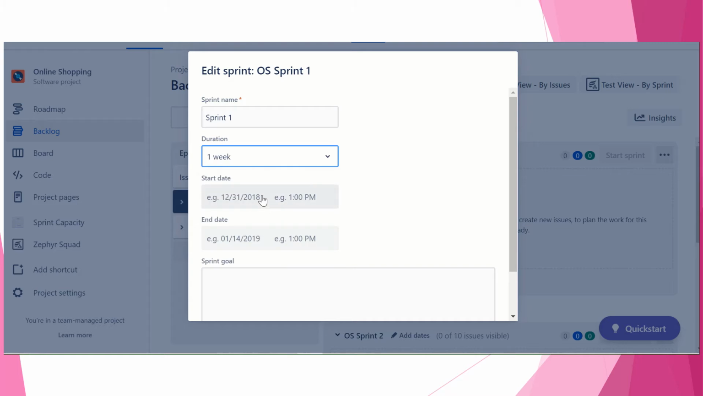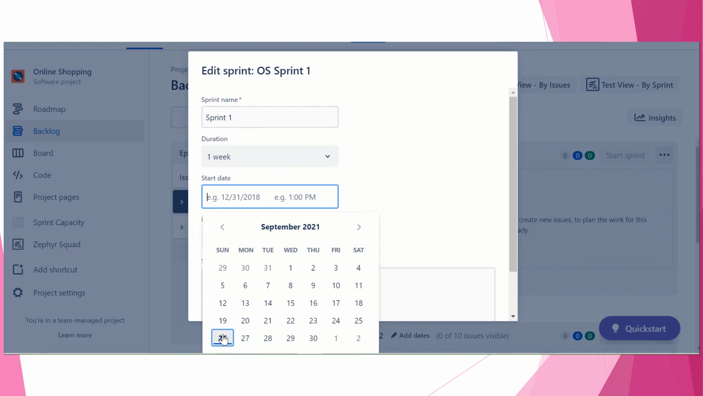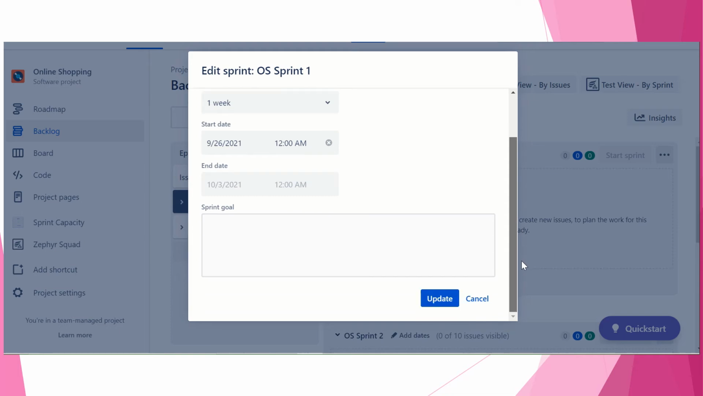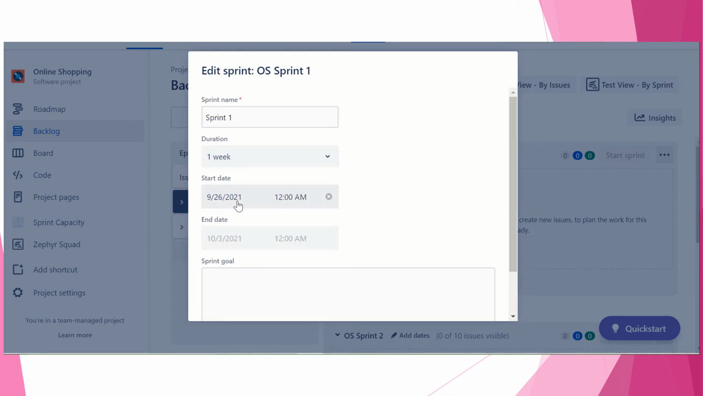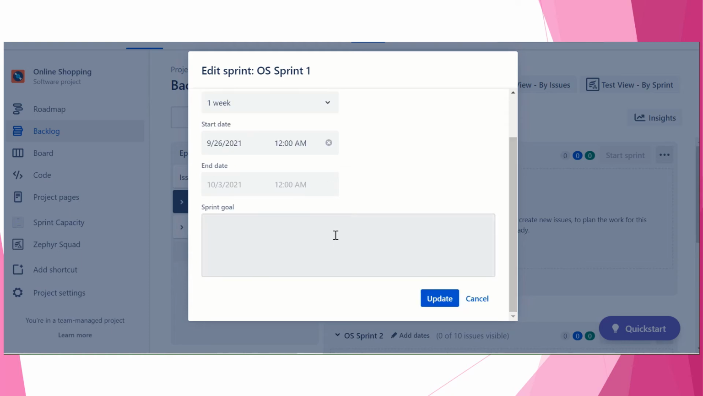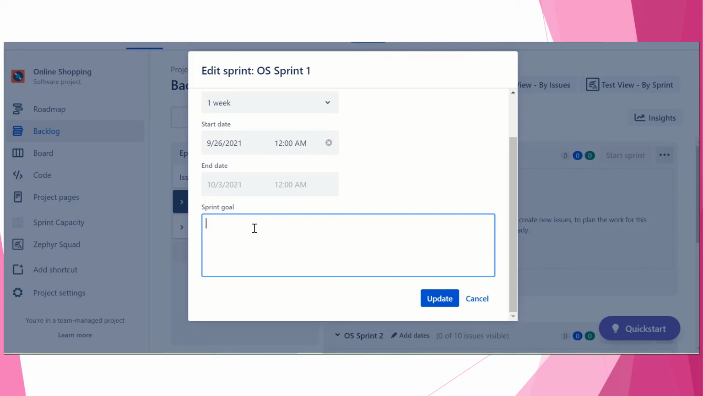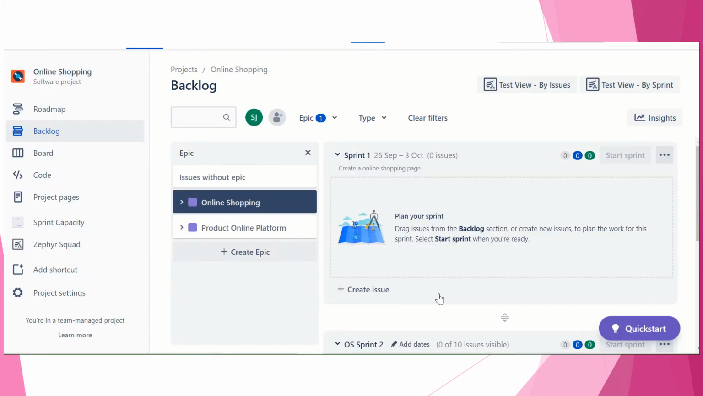Okay, you have chosen the start date. What is the start date? 26, and the end date, 1 week. Automatically it will go for 1 week. Okay, what is your sprint goal? What is your sprint goal that you want to create? Okay, create online shopping. This is your sprint goal.